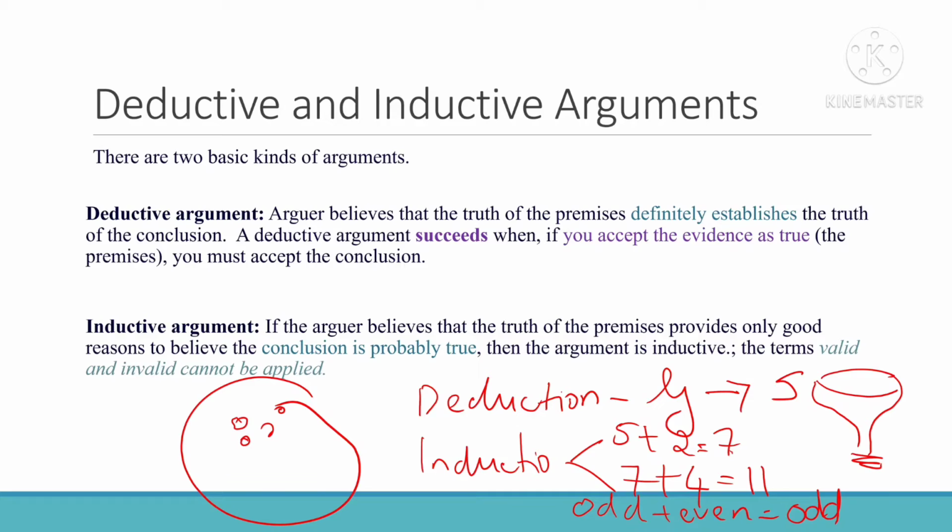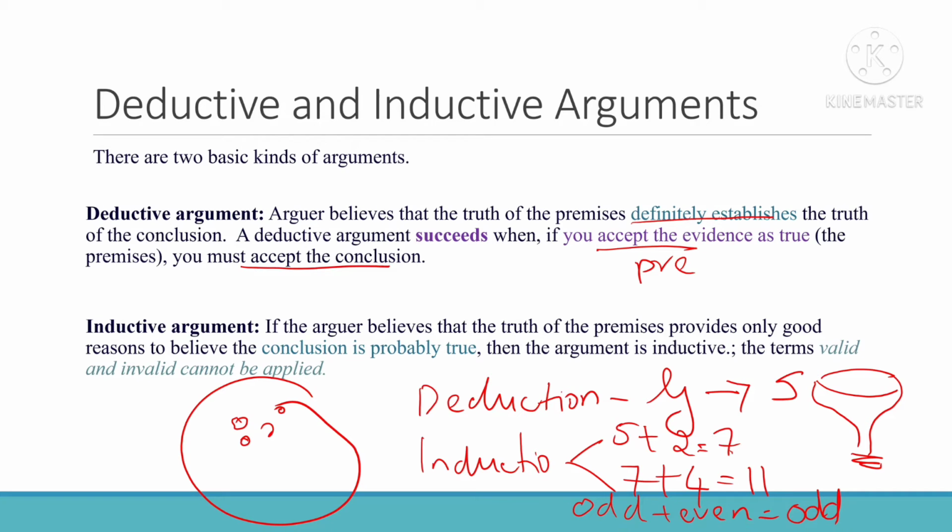So let's read this. In a deductive argument, the arguer believes that the truth of the premises definitely establishes the conclusion. What he says is, if the premises are true, it's for sure that the conclusion is true. If we accept the evidence as true, that is if the premises are accepted as true, then the deductive argument succeeds and the conclusion is accepted.